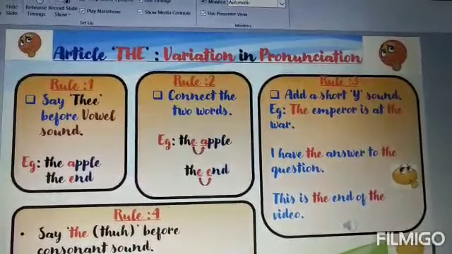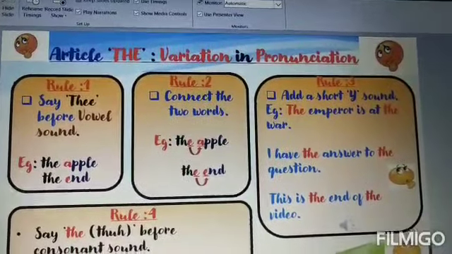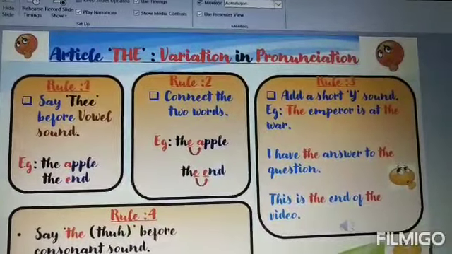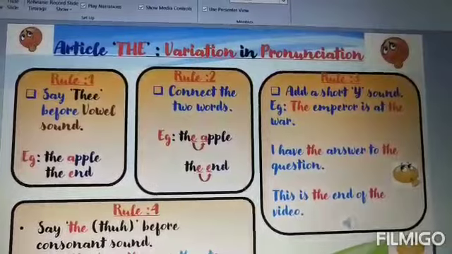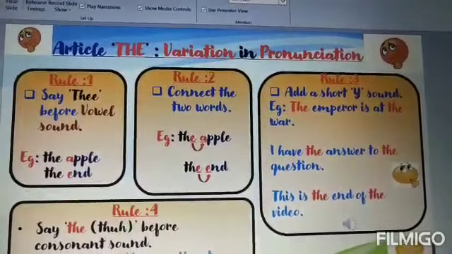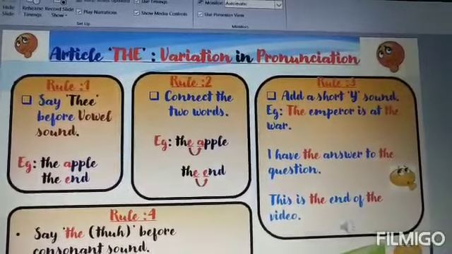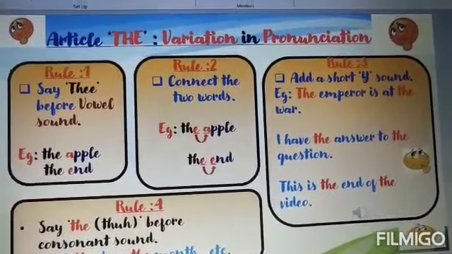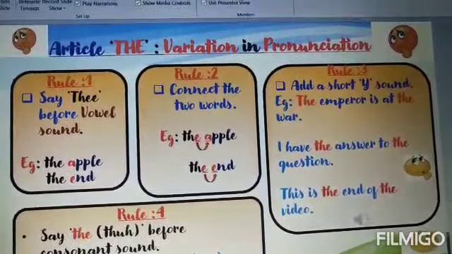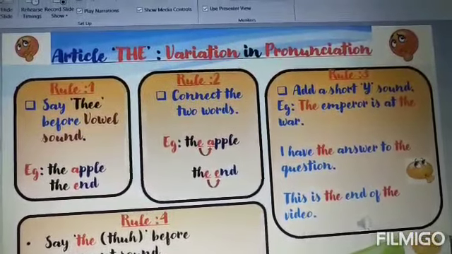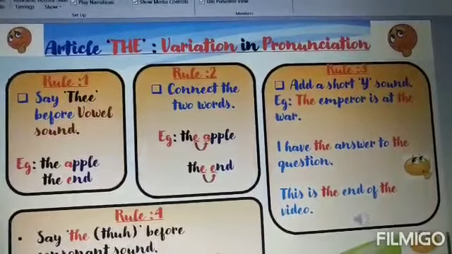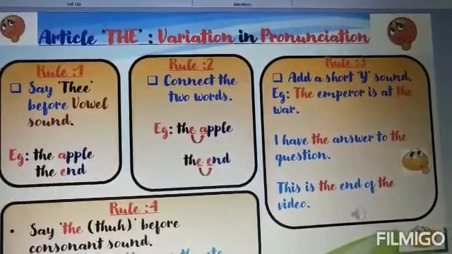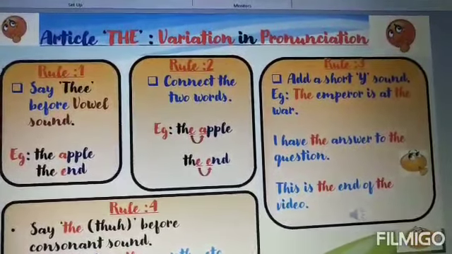The definite article is pronounced as 'thee' before a vowel sound. For example, the apple, the end, but not 'thuh' apple, 'thuh' end. A and E are vowels, so you have to pronounce it as 'thee' apple, 'thee' end. Now connect the words. You need to connect these two words if they have a vowel sound. That means you need to maintain continuity when you are pronouncing them. For example, the apple, the end. It is the apple, the end. You should maintain the continuity.